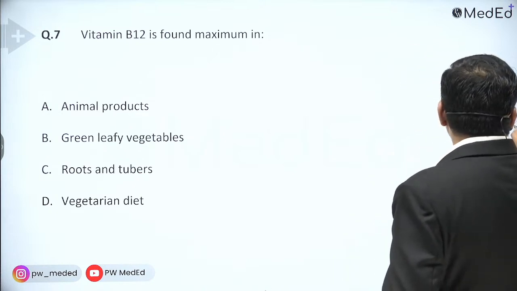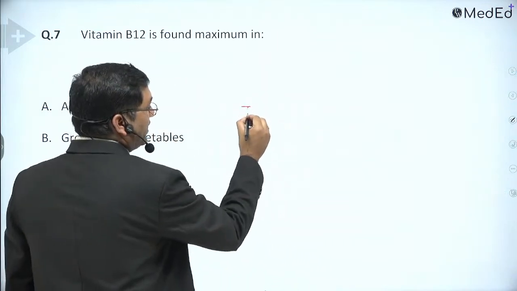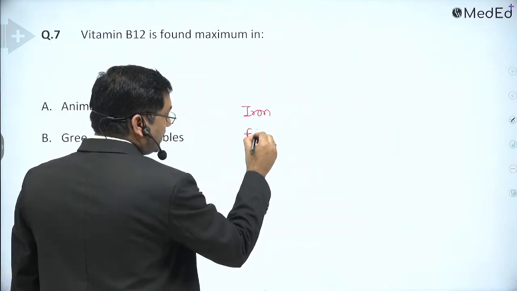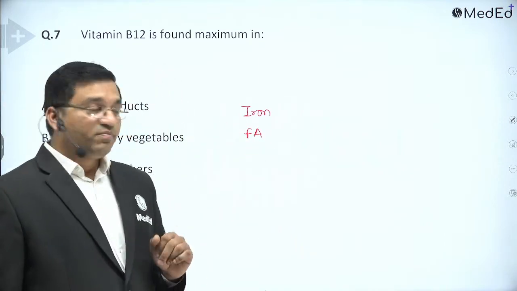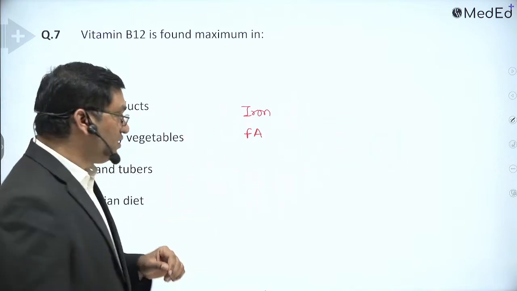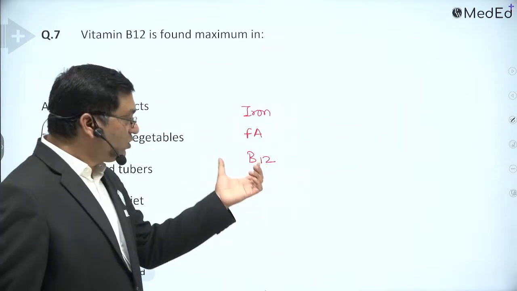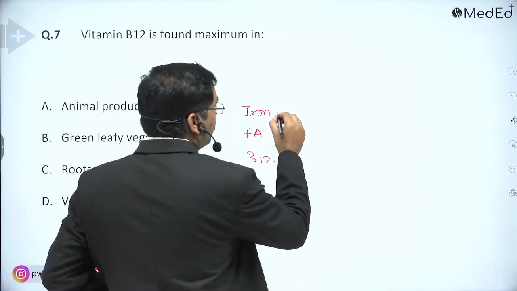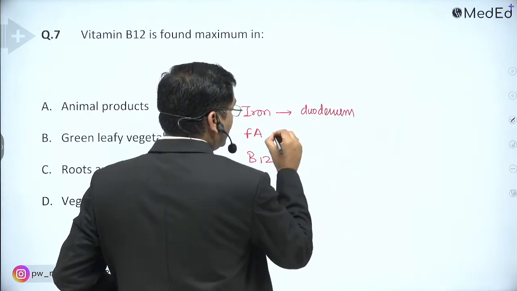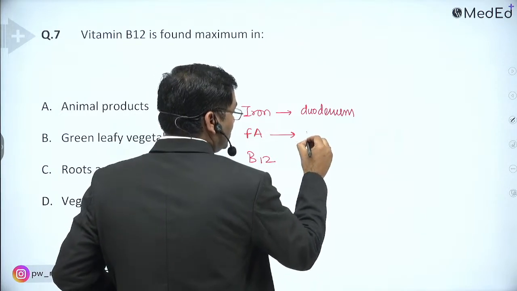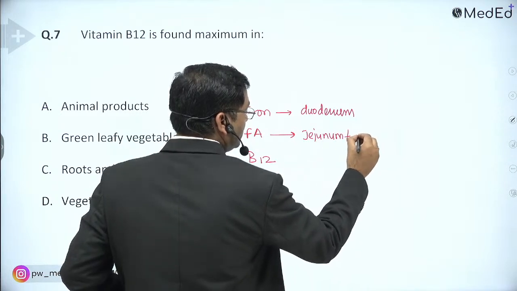Okay. And the absorption, remember the absorption. Remember this trick. Iron and folic acid is given to the pregnant lady. And the B12. How are they absorbed? Iron, folic acid, B12. Iron is absorbed from the duodenum. Folic acid is absorbed from the jejunum and duodenum.